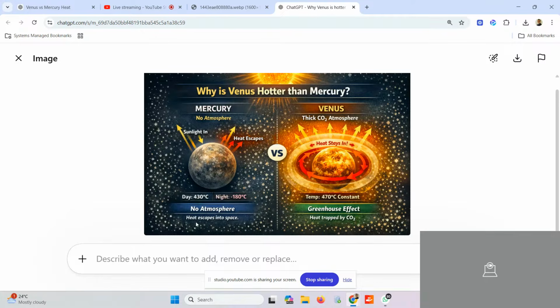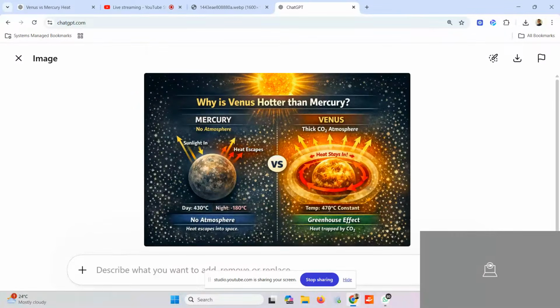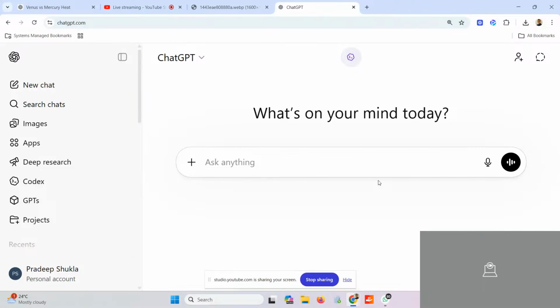Wow. What I can do is also ask ChatGPT to explain this to me in table format. It will explain this diagram in table format. It's not taking my question, no problem. I will ask the same question here: Why Venus is hotter than Mercury? Explain in tabular format.